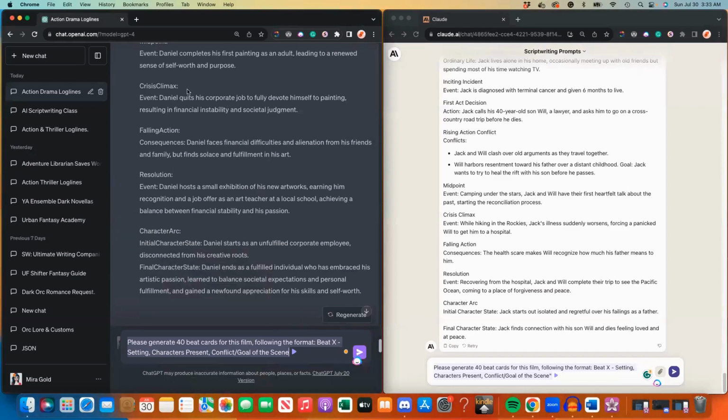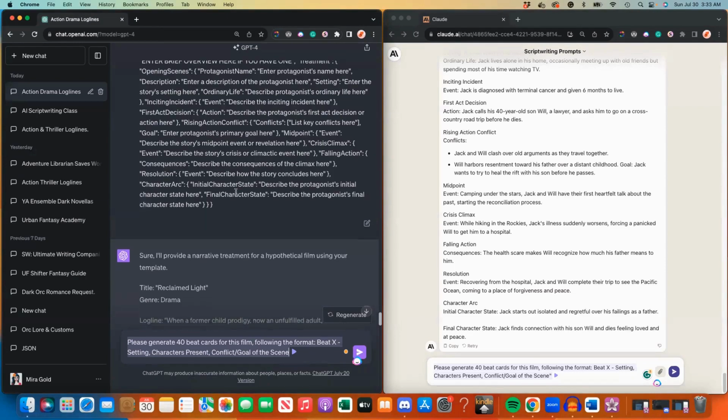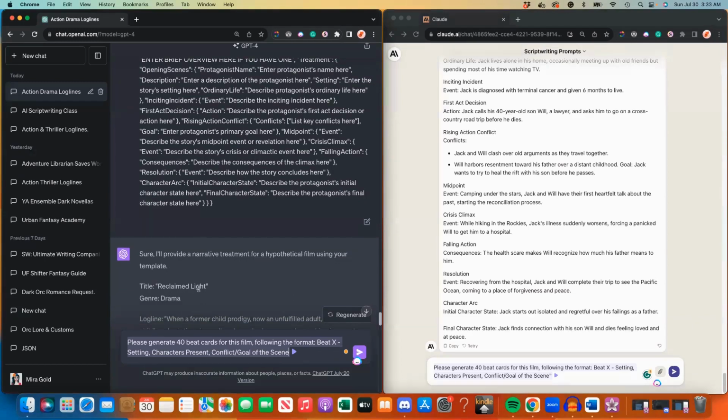Now, you run the risk of it picking up something else if you don't input what title you're looking for. So you could input title here, or if it is the only project that you have in ChatGPT-4, then you're pretty safe that that's what it's going to pull for you.